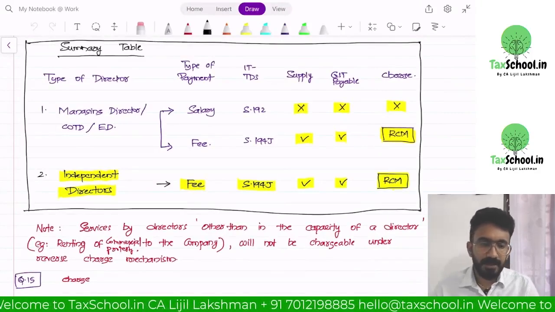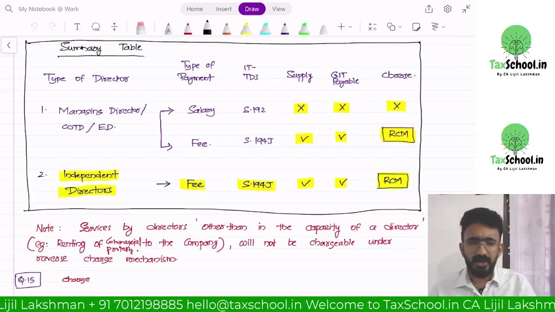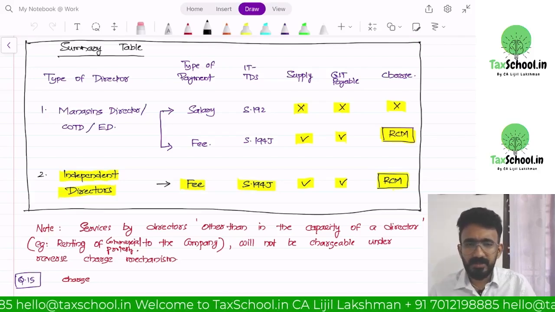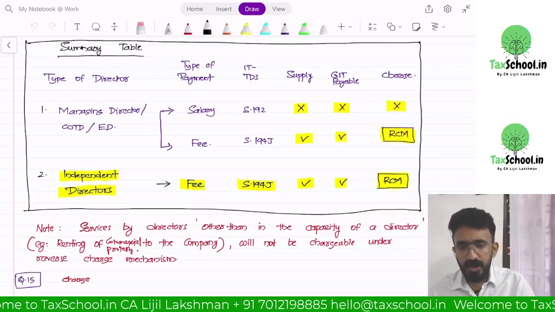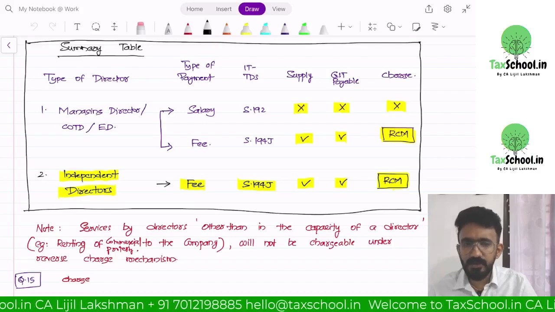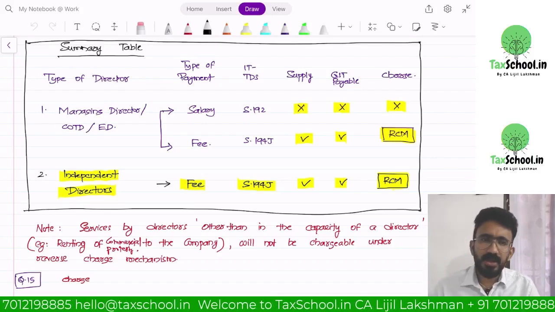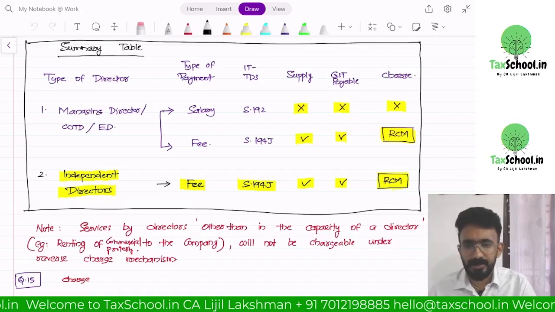For the purpose of the money being paid, we can say there are two types. One is the director who receives salary and works full time for the company: managing director, whole time director, executive director. These are full time people.